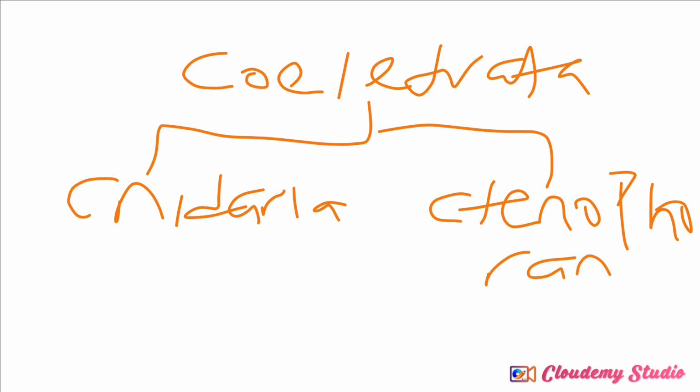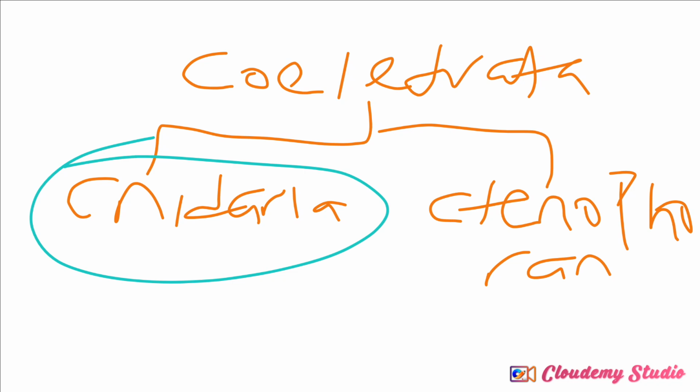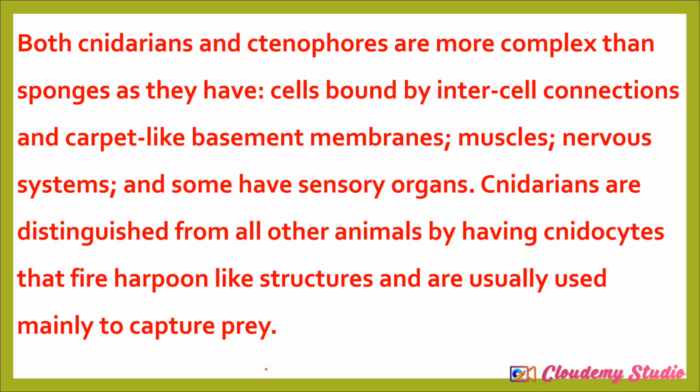One of the things that differentiate these two groups is that the Cnidarians are capable of forming a colony, and the Ctenophores cannot form a colony. Another thing is that there is something like an anus in the Ctenophorans, but the Cnidarians have their mouths also serve as the anus. So these are the distinct characteristics between the Cnidarians and Ctenophorans. So let us go to today's class, that is the phylum Cnidaria.